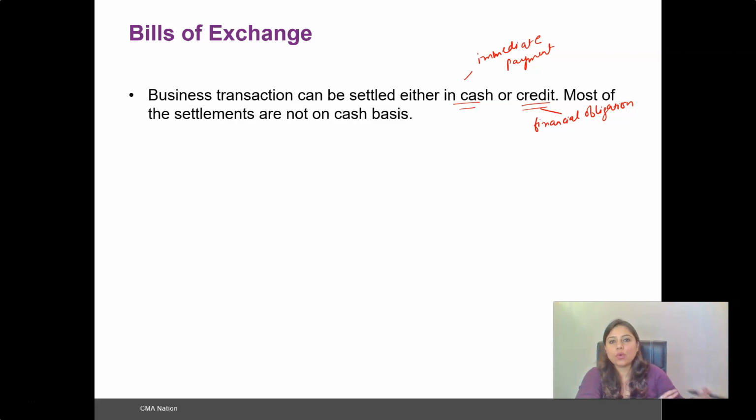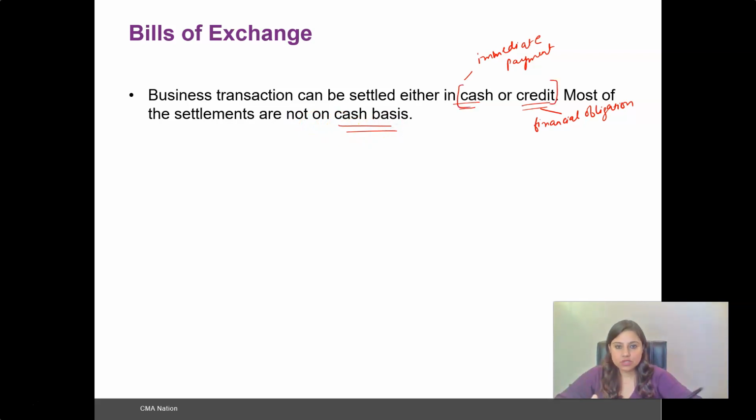that is created on the person who has procured the goods. That financial obligation means that the goods have been procured, however the payment can be made on a later date. Now most of the settlements are not on cash basis.